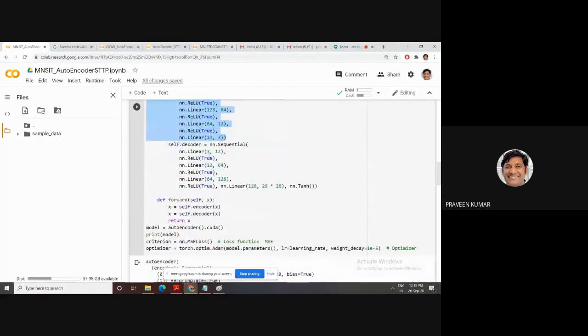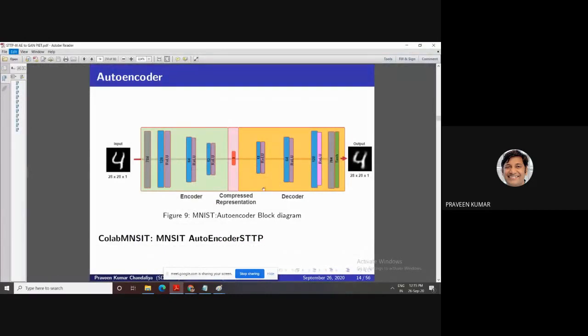Then next, the input of the decoder is this 3. What is the input of the decoder? The input of the decoder is this 3. Then this 3 is converted back into 28.